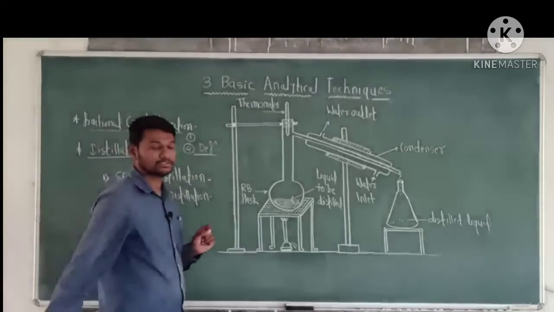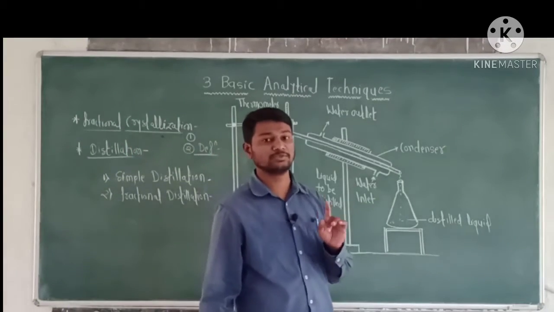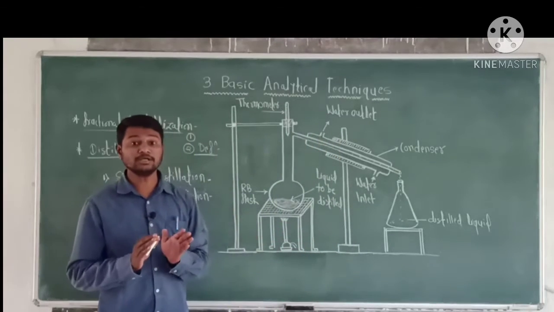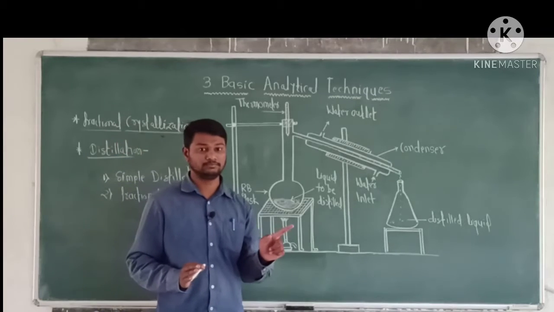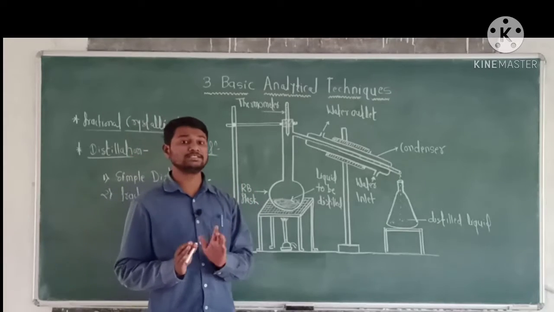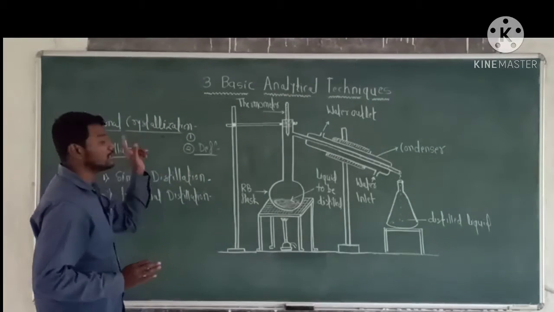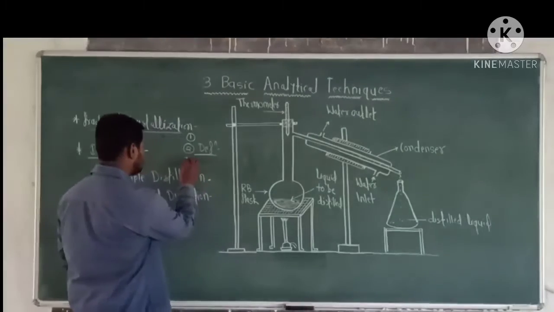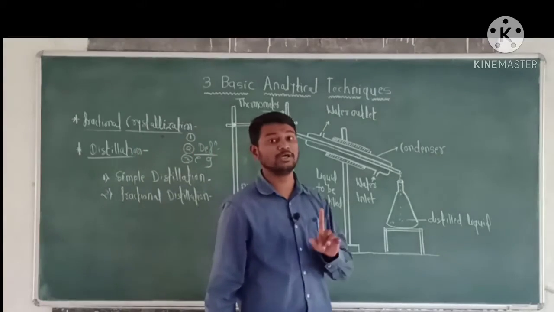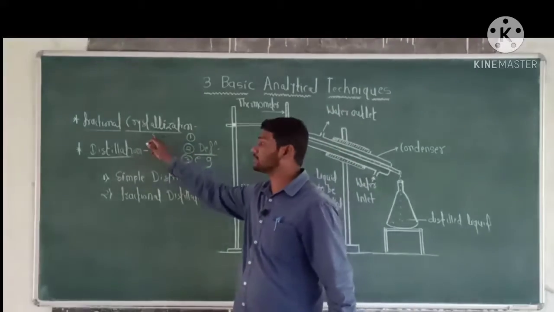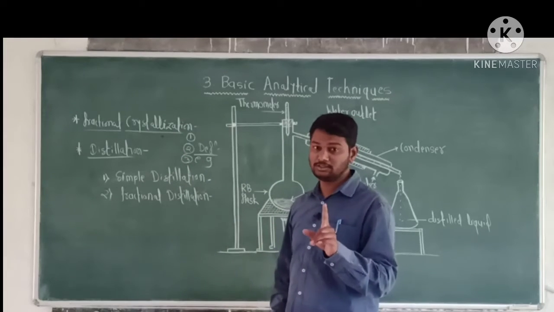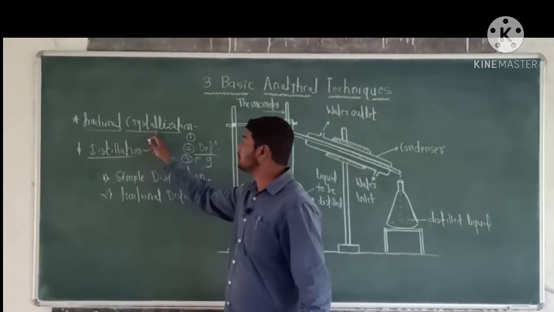Second point, that is definition. Fractional crystallization is the process of separation of two or more solids or substances which have different solubility in the same solvent at the same temperature, or at room temperature, by stepwise crystallization. For example, third point: separation of glucose and fructose from their mixture is the example of fractional crystallization.